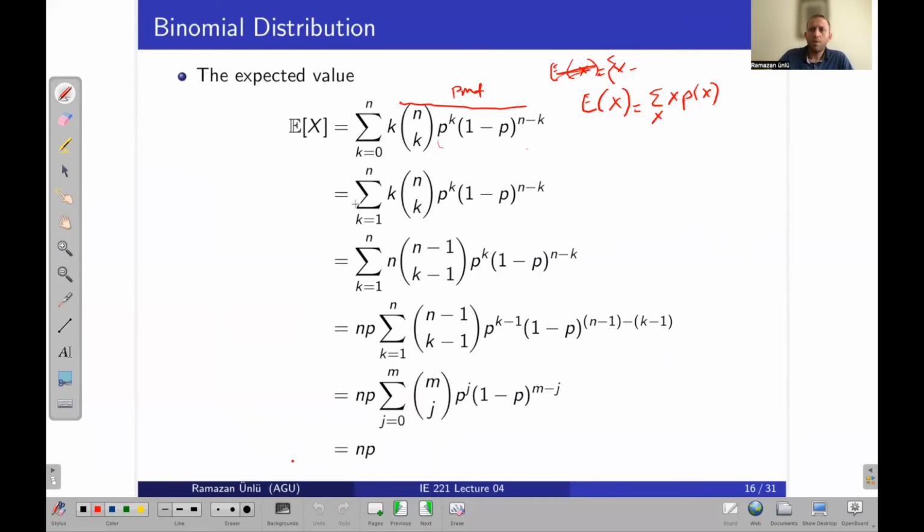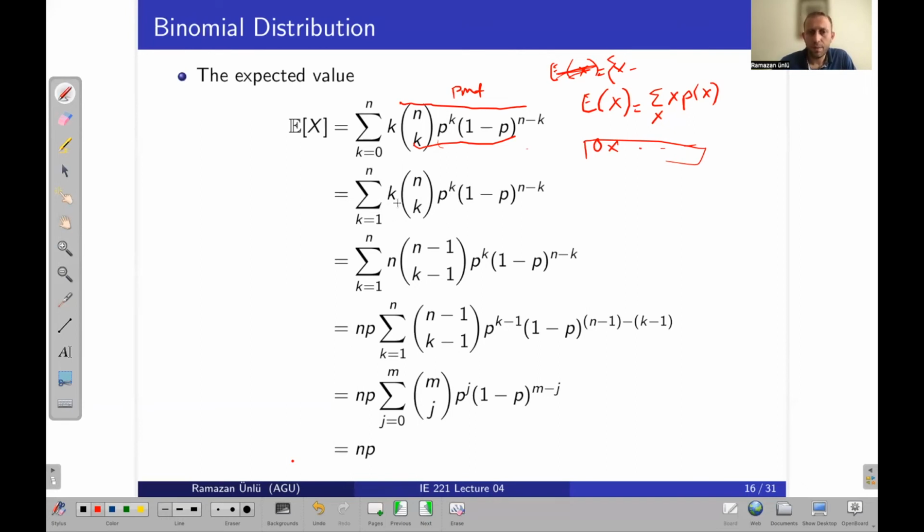Now I will just do some tricks, nothing special. We give the first value of k, which is 0. So what will that be? 0 times something, right? It will be 0. So I can cancel this first value, and I can start from k equal to 1, k from 1 to n, and I will calculate the same thing.